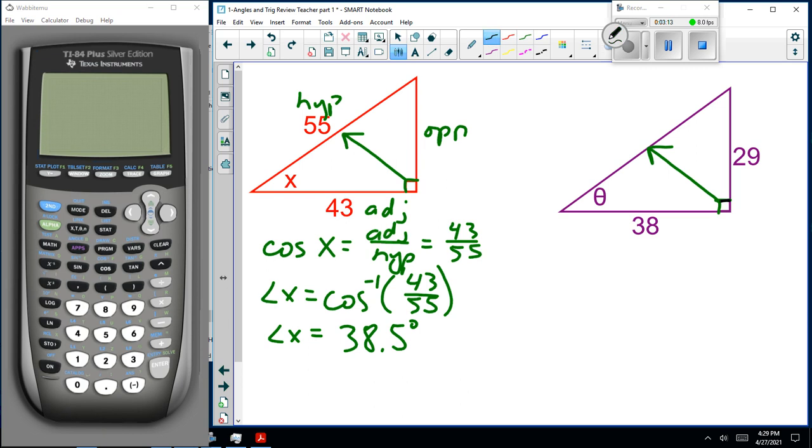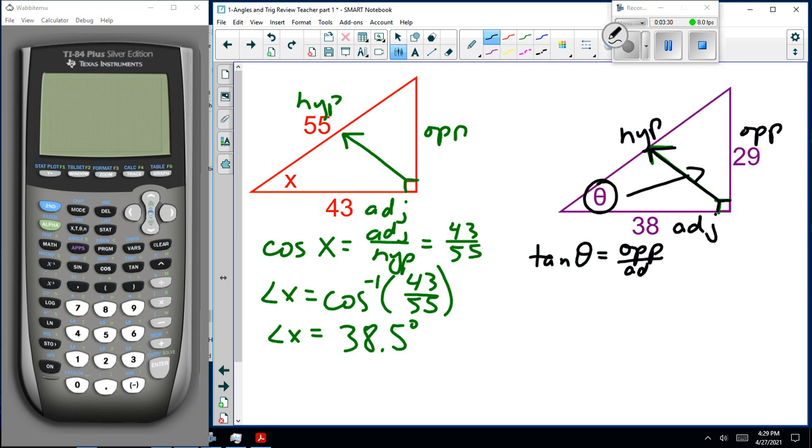Let's do this one here. This one's black, so this is hypotenuse. That's the angle. Opposite. Adjacent. Opposite and adjacent are the two sides we have. Tan theta. Like I said, if you've got this, keep on going. Or you can pause the recording and do the calculations and compare answers.